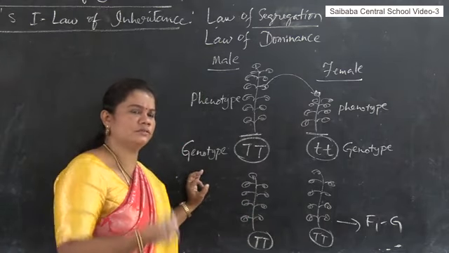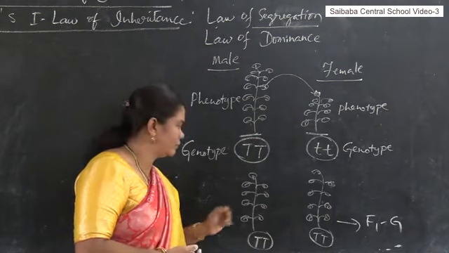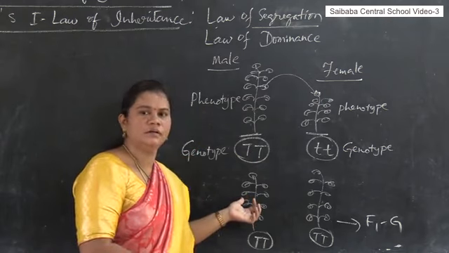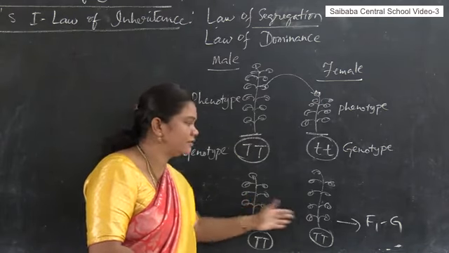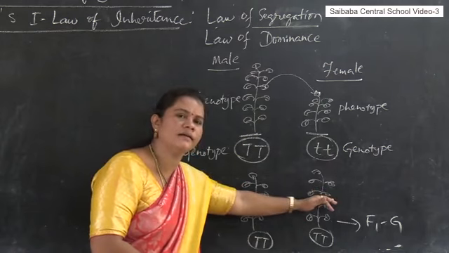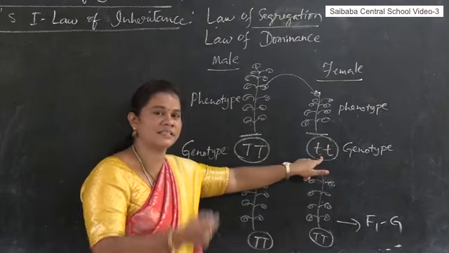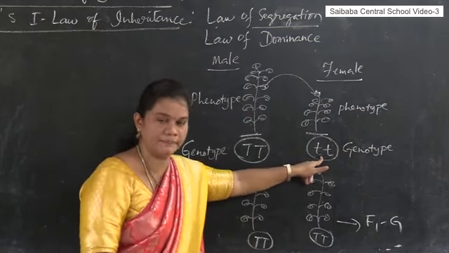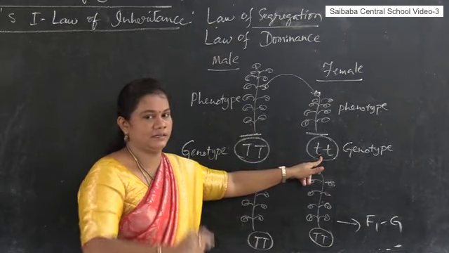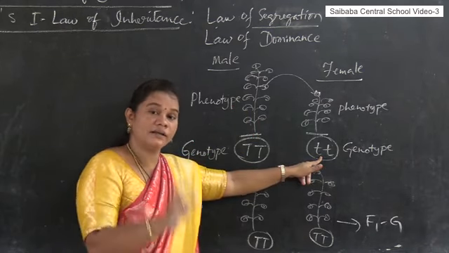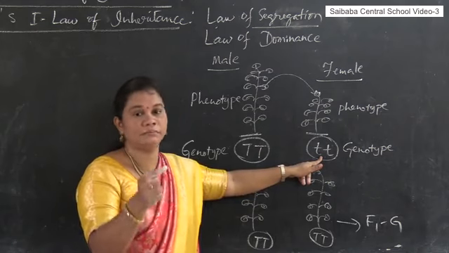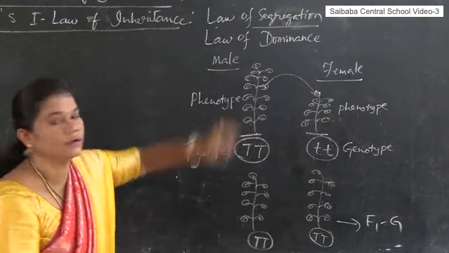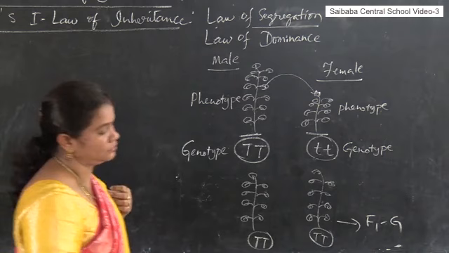So he had a confusion. One of the parents is dwarf. When they both contribute their gametes, at least some of them should grow dwarf, no? Why are they not growing dwarf? In the F1 generation, why are all these plants growing tall? What happened to this dwarf gene which has come from the female parent? Like that he was thinking, and he continued his experiments and derived the first law. Are you getting my point? Because he was already good in mathematics and science, he blended his mathematical knowledge in science, and he derived the first law of inheritance, that is the law of dominance. How he derived it, we are going to see now.